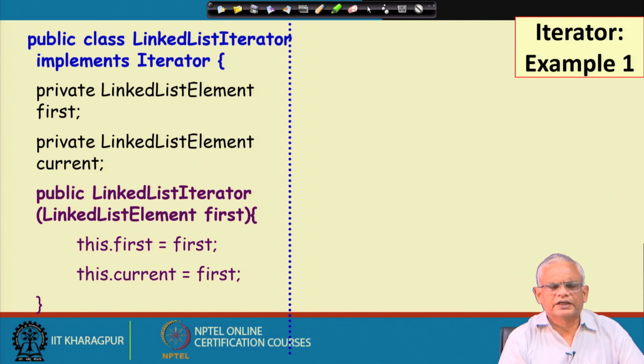Similarly, we can have the code for the linked list iterator, which implements the iterator interface, and here there are two private data. One is the first element of the list and the other is the current element of the list, that is, first and current. As the constructor is called, the callee, that is the aggregate, passes the first element and first and current are both set to first.